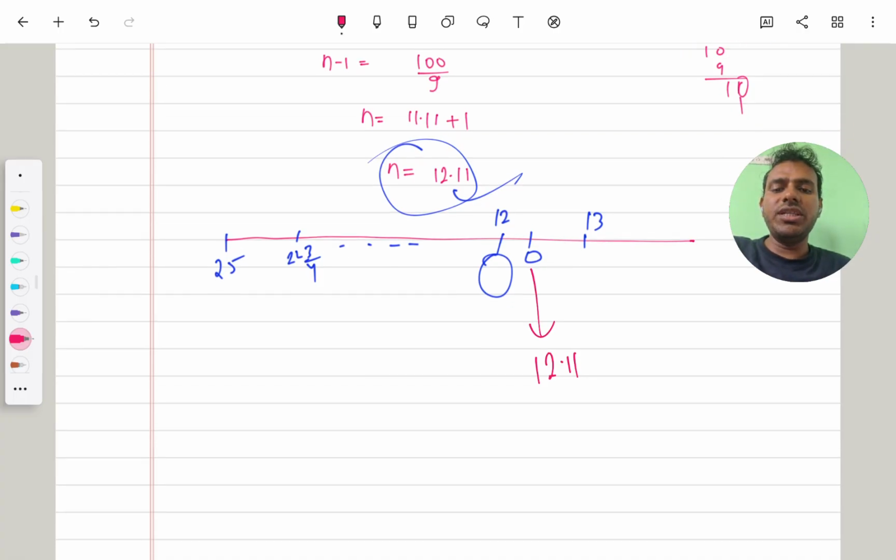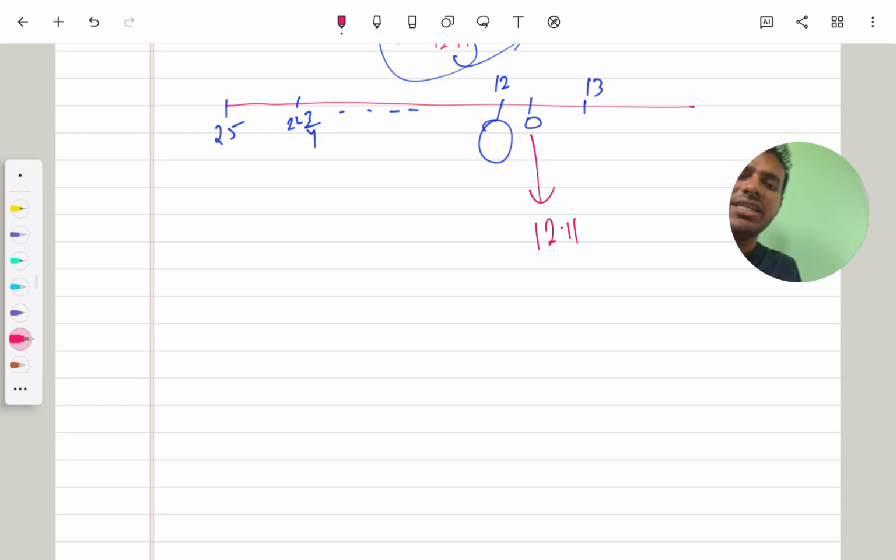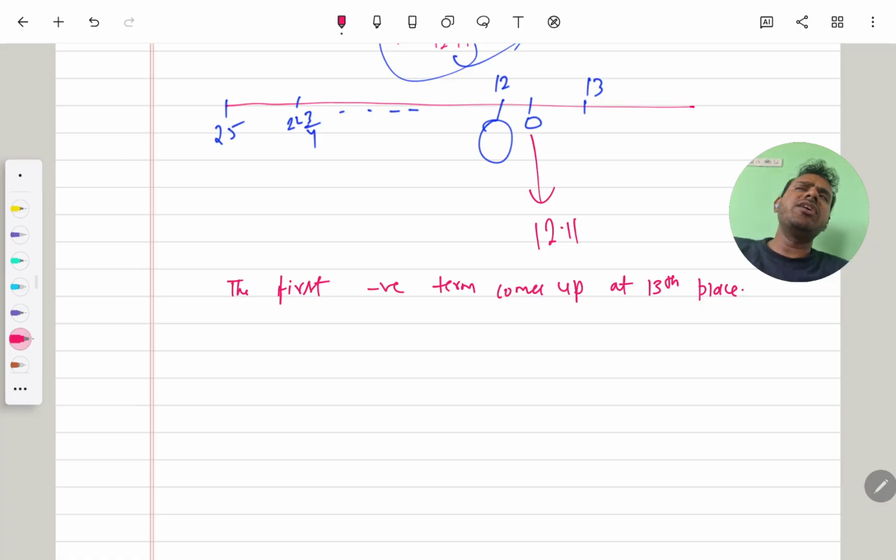So after following this observation, we say that the first negative term comes up at the 13th place.